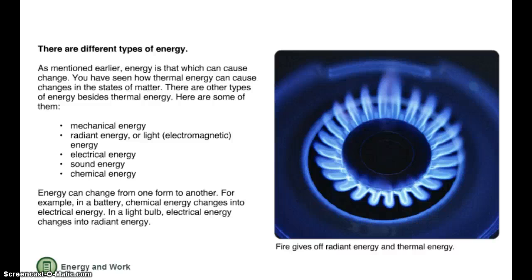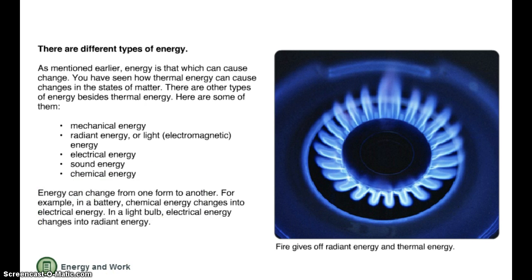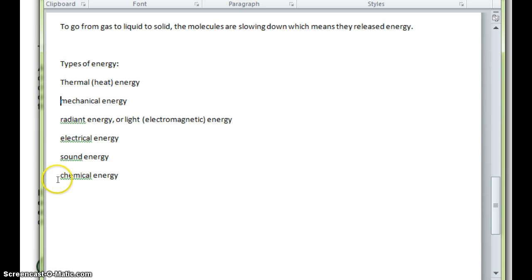Energy can change from one form to another. For example, in a battery, chemical energy changes into electrical energy. In a light bulb, electrical energy changes into radiant or light energy. Fire gives off radiant energy and thermal energy. Energy and work. Energy is often defined as the ability to do work. In physics, work involves applying a force through a distance. And so I added the types of energy to our notes.